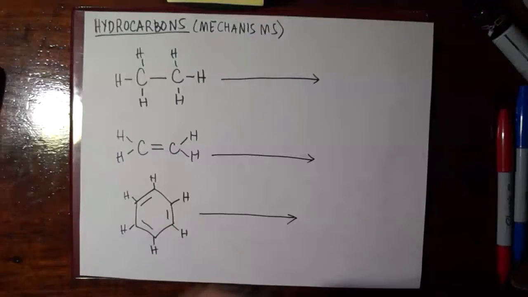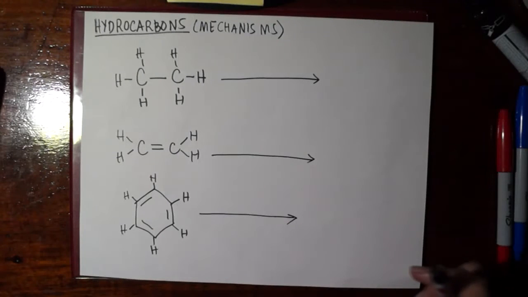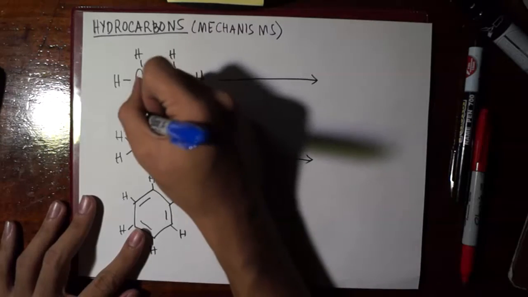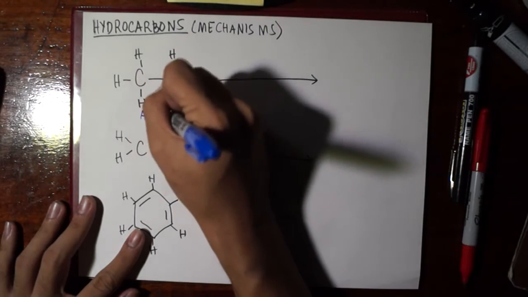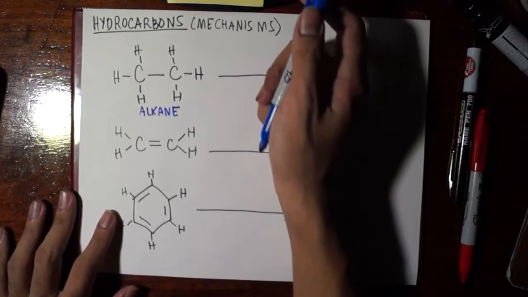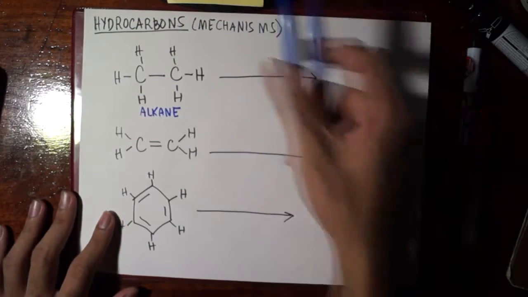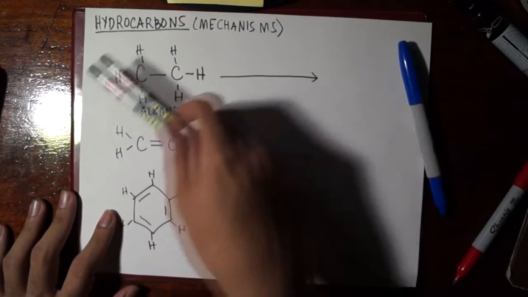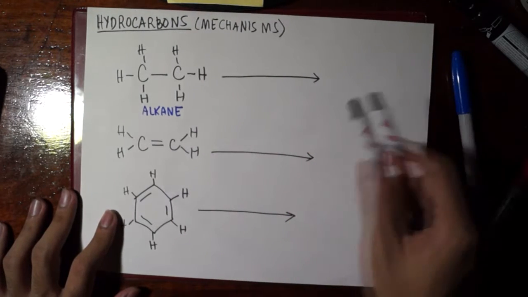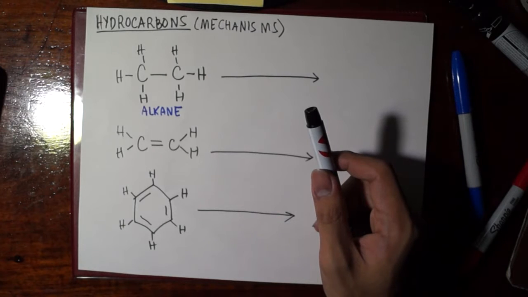So I would like to use this video to summarize the general mechanisms of action for the hydrocarbons. So we have here an alkane to start with. We started here, right? Just to clarify, we have discussed that alkanes are generally non-reactive because all of the bonds are sigma. You do not have pi bonds here, which can be used as an avenue for either an electrophile or a nucleophile to attack.